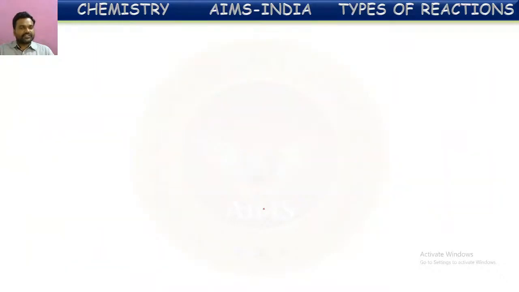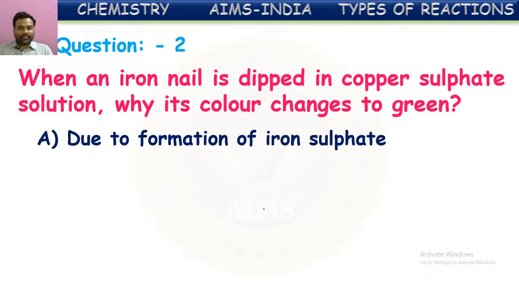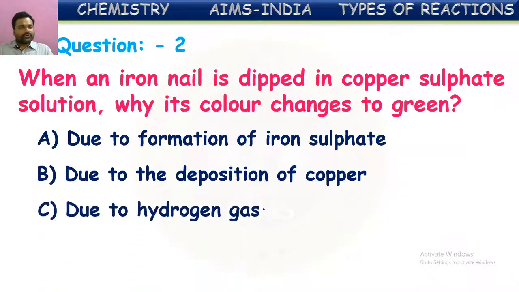Next let us see one more question. When an iron nail is dipped in copper sulfate solution, why does its color change to green? Answers are given like this: due to formation of iron sulfate, due to deposition of copper, due to hydrogen gas, all of these. So are these all correct answers? Check once. When an iron nail is dipped in copper sulfate solution, why does its color change to green?